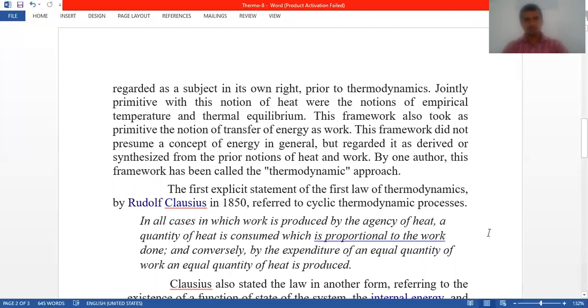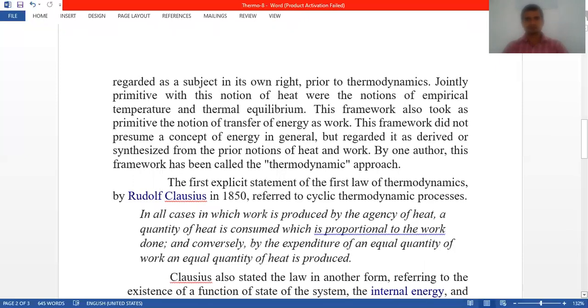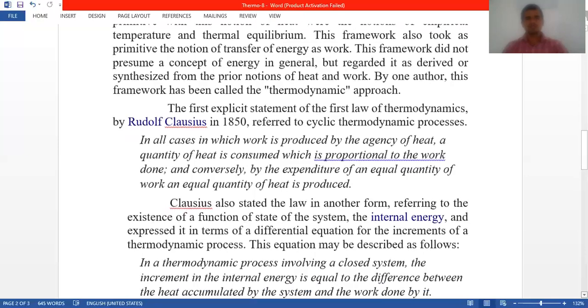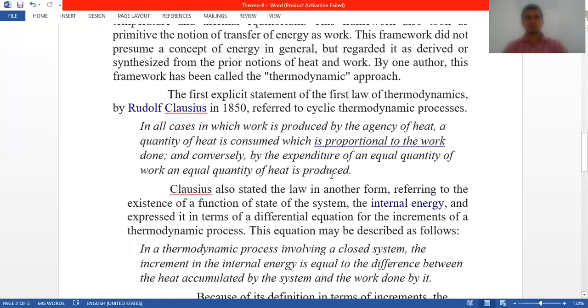The first explicit statement of the first law of thermodynamics by Rudolf Clausius in 1850 referred to cyclic thermodynamic processes. So in all cases in which work is produced by the agency of heat, a quantity of heat is consumed which is proportional to the work done. And conversely, by the expenditure of an equal quantity of work, an equal quantity of heat is produced.